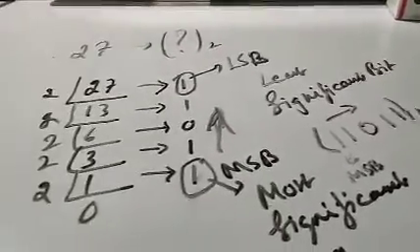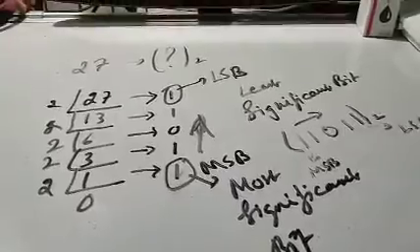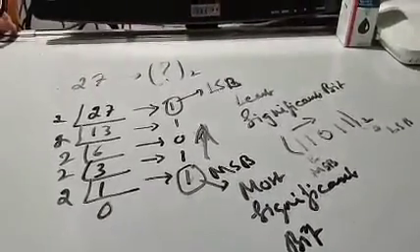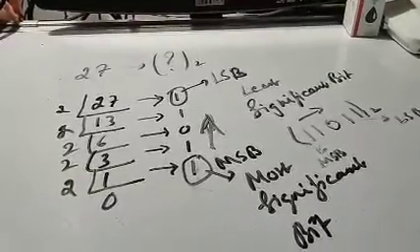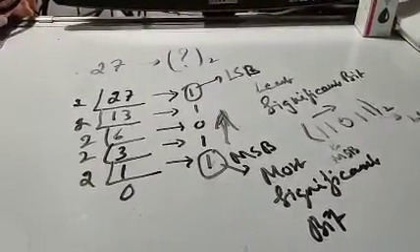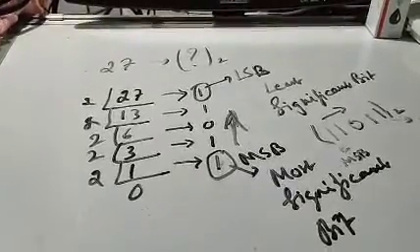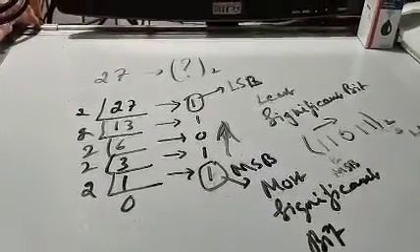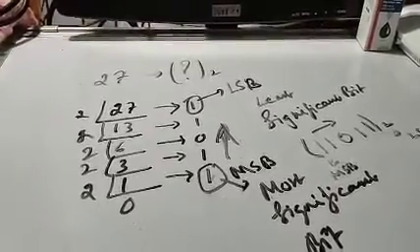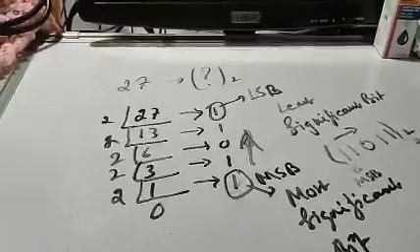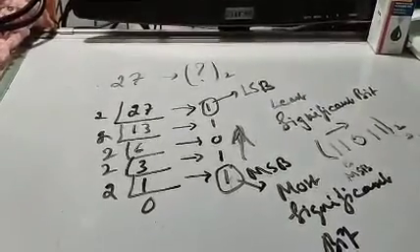So please remember, these are the steps for converting a decimal number into a binary number. Step 1, place the number. Step 2, keep dividing the number by 2 successively until the number becomes 0. Step 3, mark the MSB and LSB, that is, the most significant bit and least significant bit.